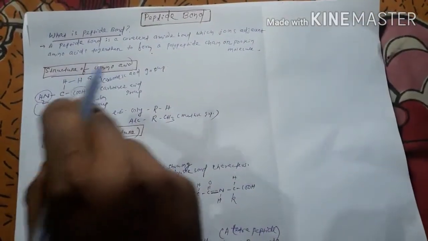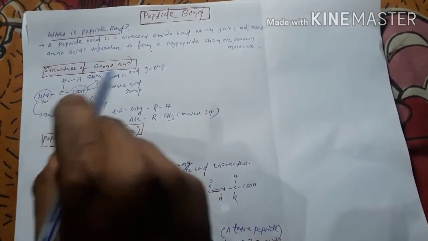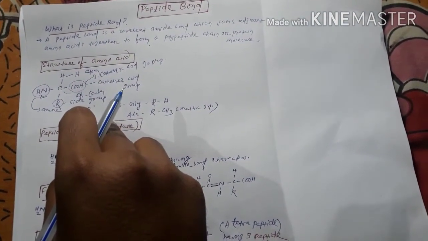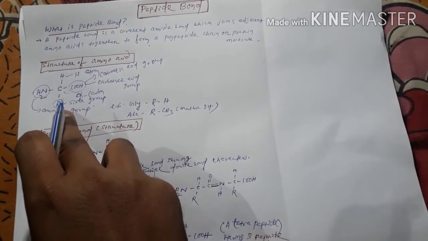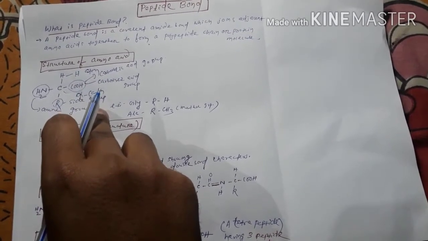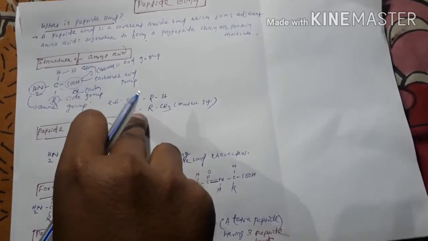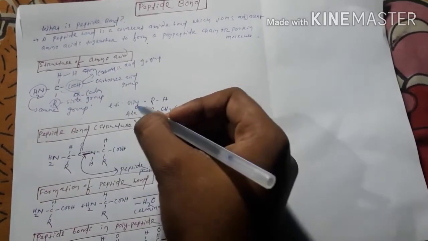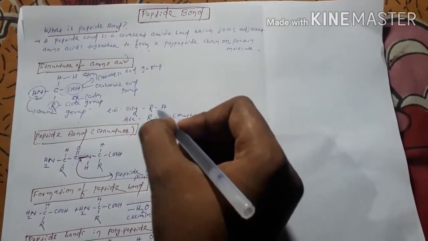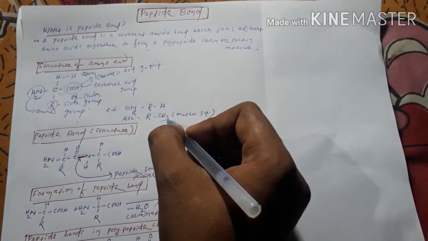As we know, there are some 21 or 22 standard amino acids which take part in protein synthesis, and this R group varies from one standard amino acid to another. For example, in glycine, the R group is hydrogen. In alanine, the R group is a methyl group, CH3.